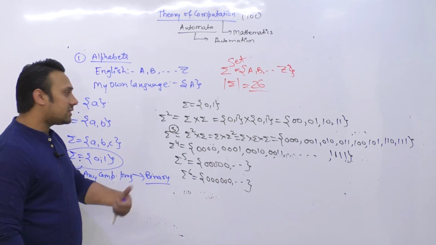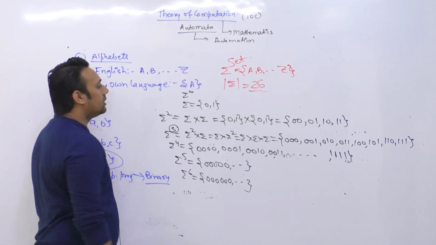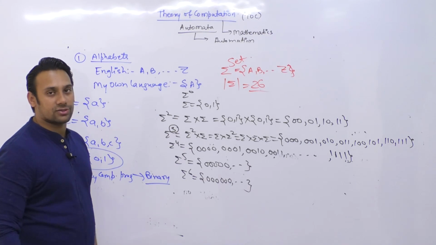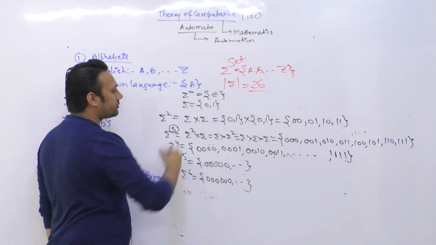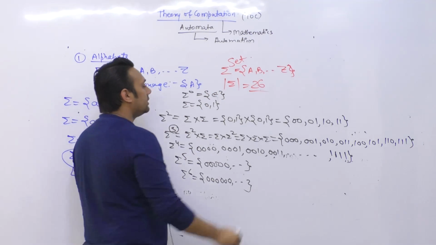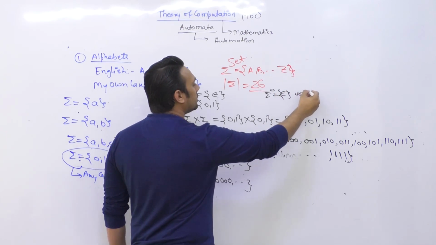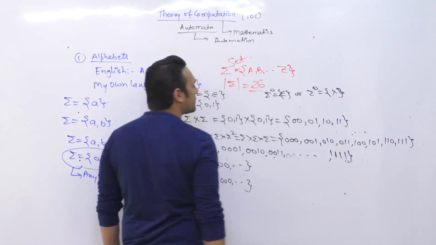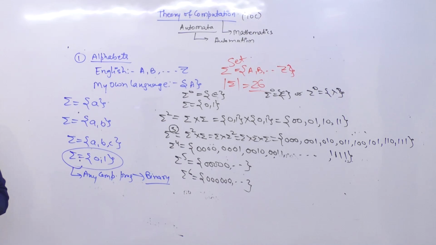Now there's one more special case here, that's summation raised to power 0. Summation raised to power 0 means it is the set of all possible strings whose length is 0, and we say that this is epsilon. In some books this summation raised to power 0 is represented by epsilon. In some books it is represented by lambda. So summation raised to power 0 can be represented by epsilon, and it is also represented by lambda.